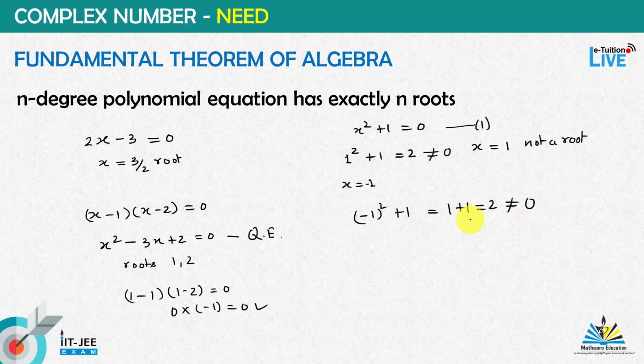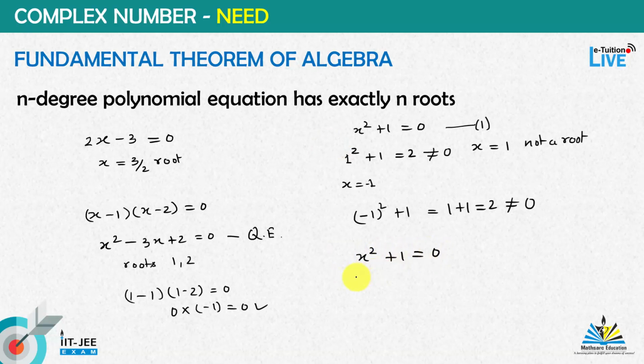Now can we think of another number? You can see the natural numbers, rational numbers, irrational numbers, and every real number can't explain the root of this equation. So there must be some kind of number system that explains the roots of an equation like x square plus 1 equal to 0.